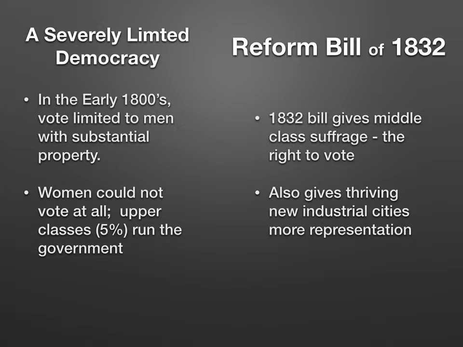That situation changed in the 1800s. The Reform Bill of 1832 was the first step. Middle-class people across England protested the fact that they could not vote. Worried by revolutions sweeping Europe, Parliament passed the Reform Bill. This law gave suffrage, which is the right to vote, to many in the middle class.